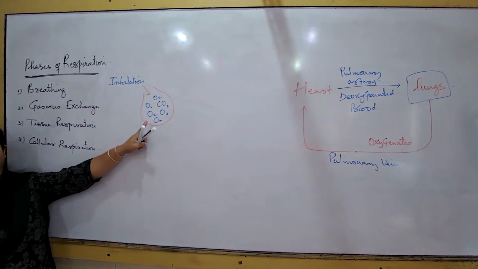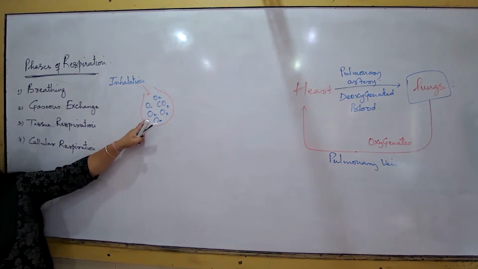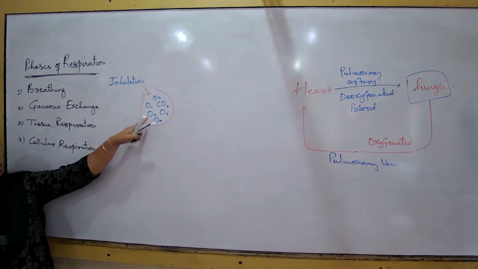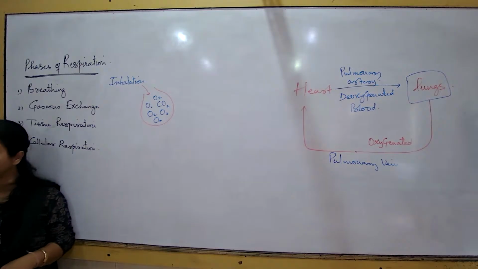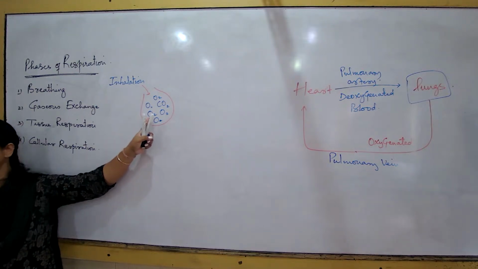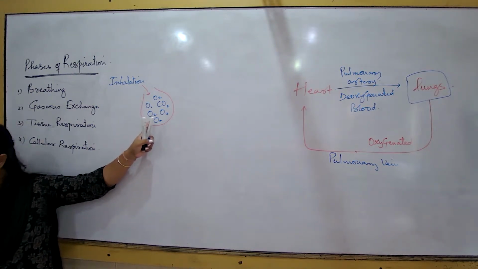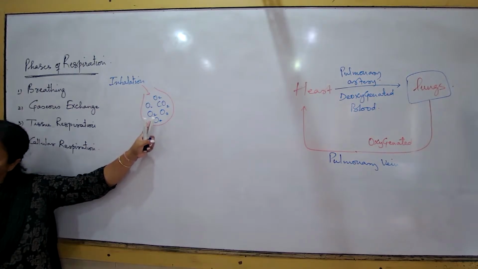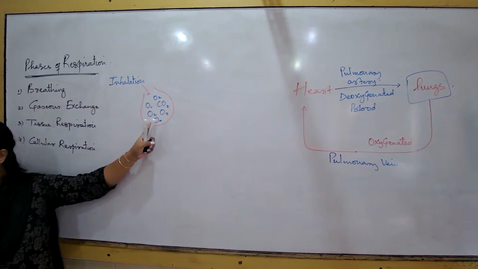But try understanding what I'm asking you. After inhalation, if I look into every single alveolus, it is always supposed to have more oxygen and less carbon dioxide. Why? Because in our surrounding there is more amount of carbon dioxide? No. Oxygen is more after you are inhaling into your lungs. Every alveolus, when examined, is found to have more oxygen than carbon dioxide. Why?